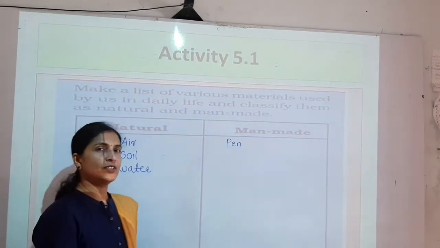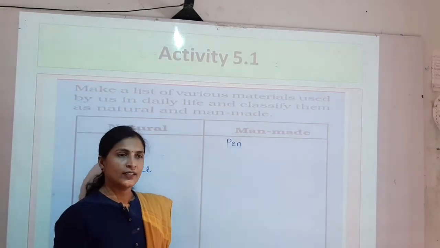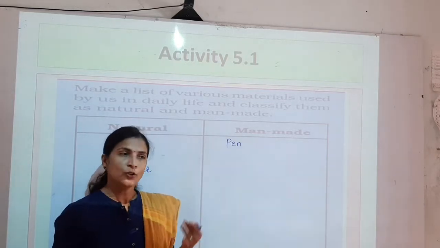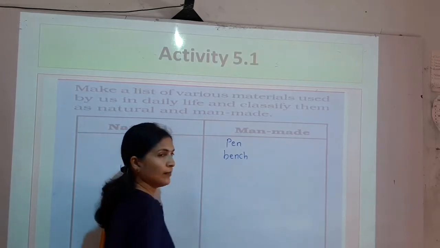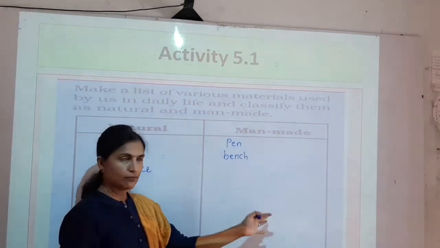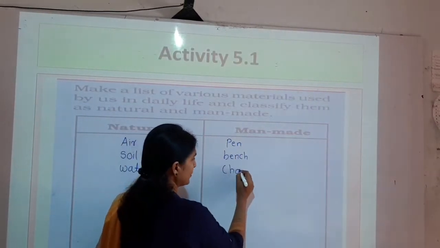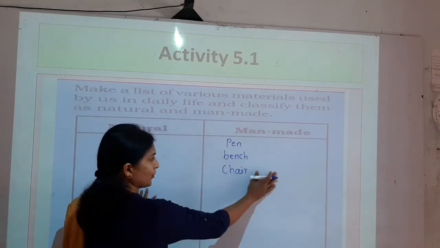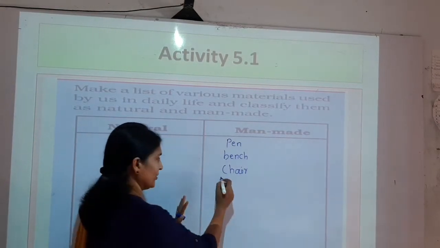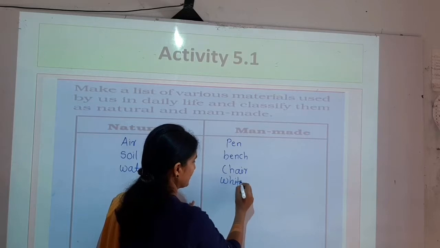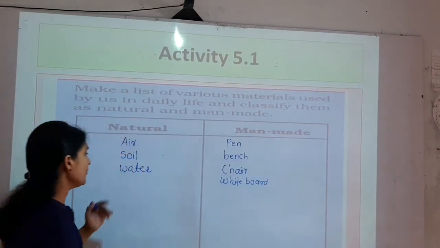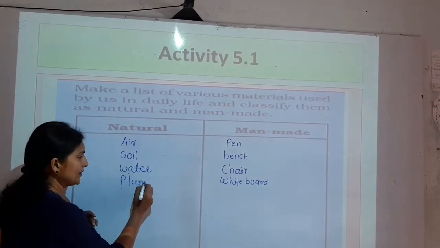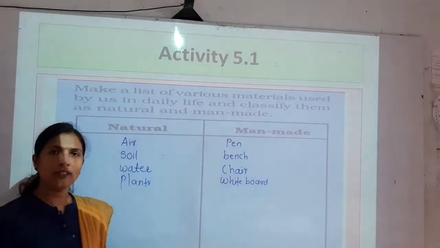But for example, in our class there are different types of benches, chairs. So we can write the example of bench. It is made by man. It is man-made. Chair. This board, so I will write whiteboard. Now here we can write plants. Plants. These are naturally made.